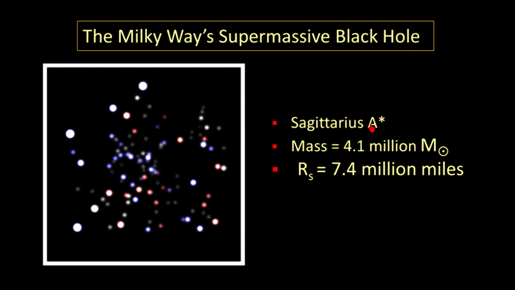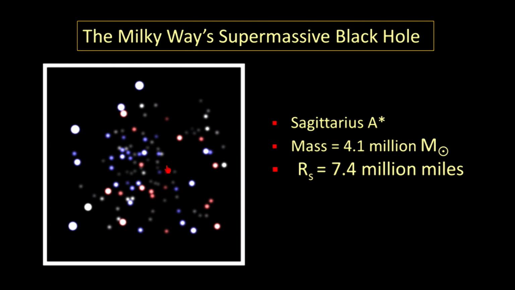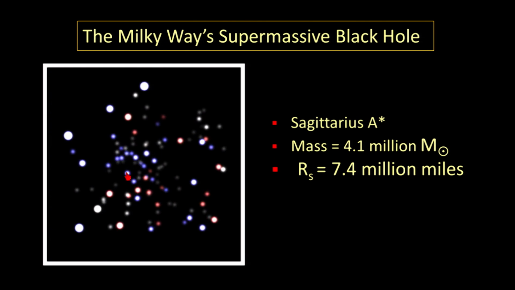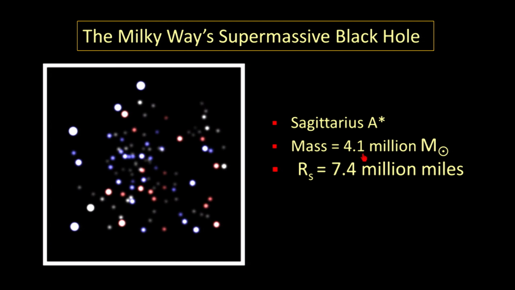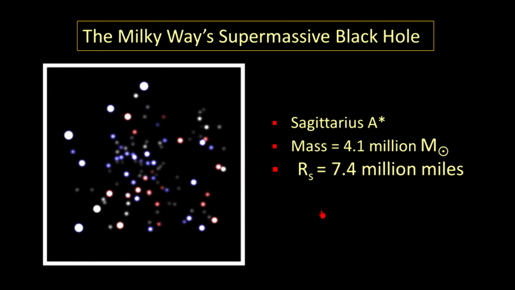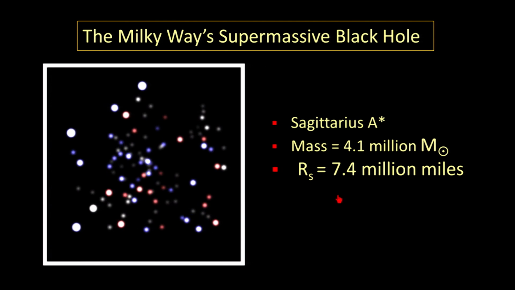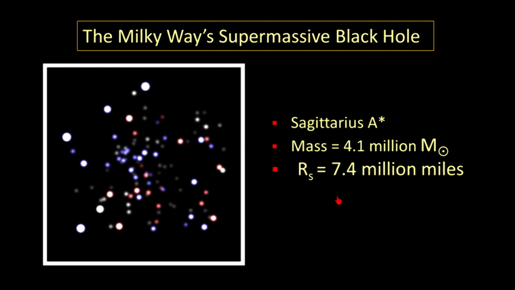So Sagittarius A star. And by observing the movement of these stars and knowing the force of gravity, we can calculate that the black hole at the center of the Milky Way galaxy is 4.1 million solar masses. It's enormously massive, and the size of its event horizon, or its Schwarzschild radius, is 7.4 million miles. So what we now know is that the Milky Way galaxy also has a very, very massive, very large black hole at its center, and this seems to be something very common to most galaxies in our universe.